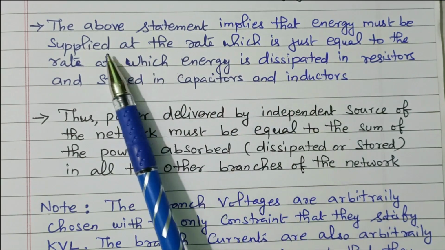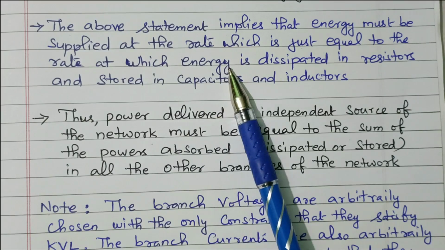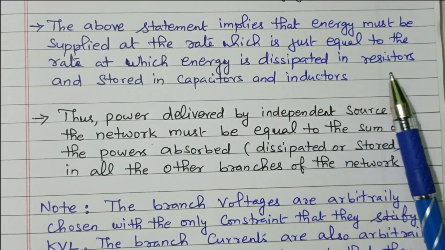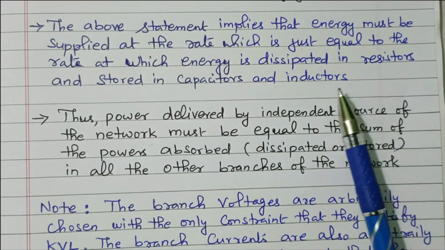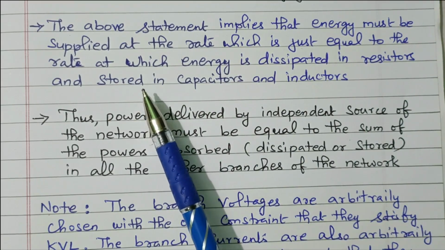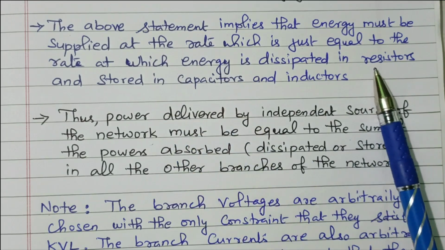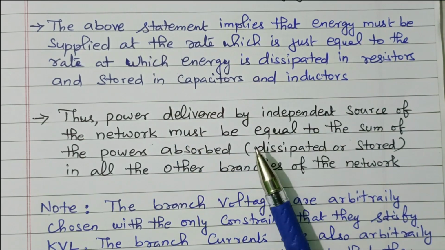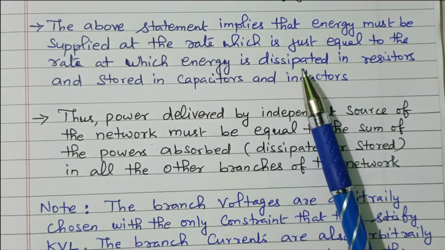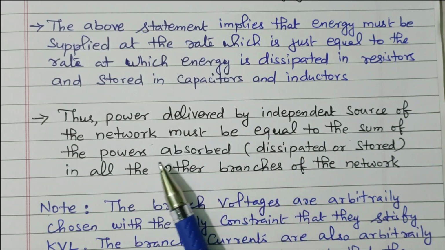The energy supplied is equal to the energy dissipated. Energy is dissipated in a resistor, and in the case of a capacitor or inductor, energy is stored. So the rate of energy supplied is equal to the rate dissipated or stored in the resistors, capacitors and inductors. So energy supplied is equal to energy dissipated, and so we get net power as 0.